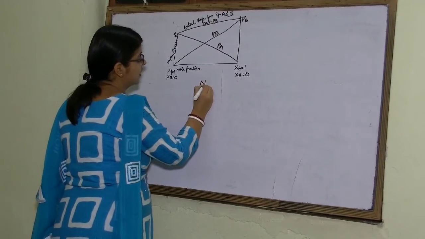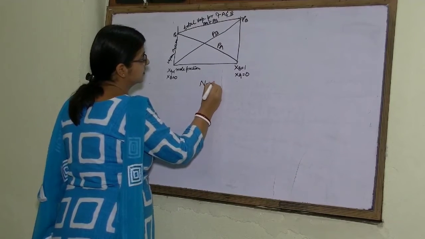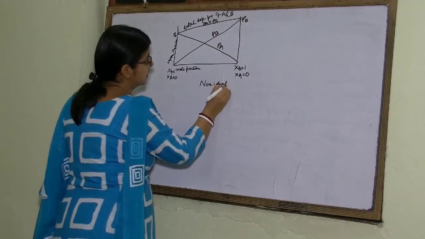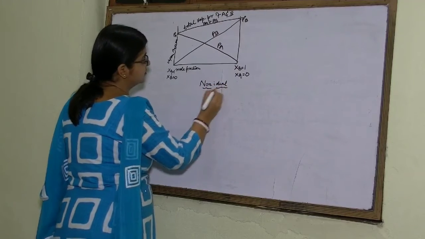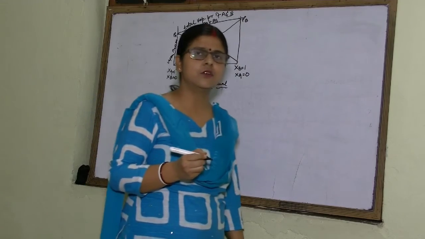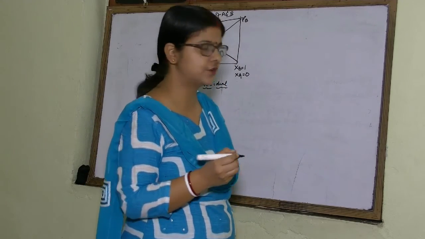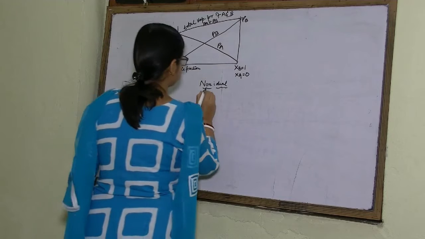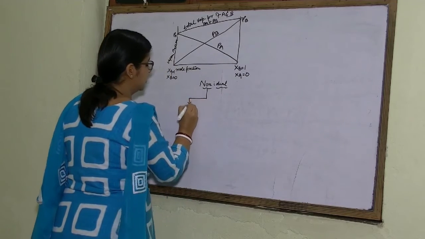Types of non-ideal solution. We have discussed that there are two types of solution, one ideal, another non-ideal. Now, types of non-ideal solution. There are two types of non-ideal solution.